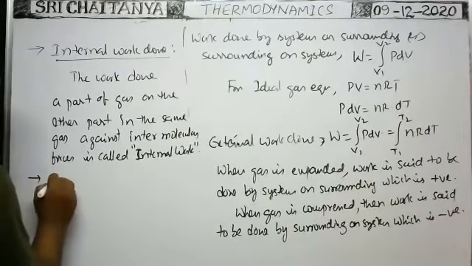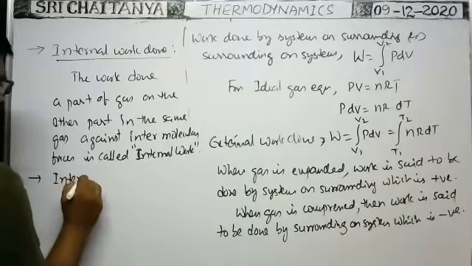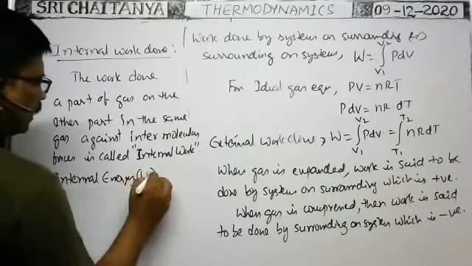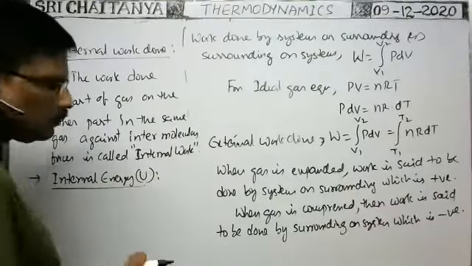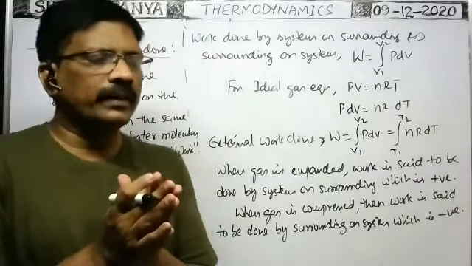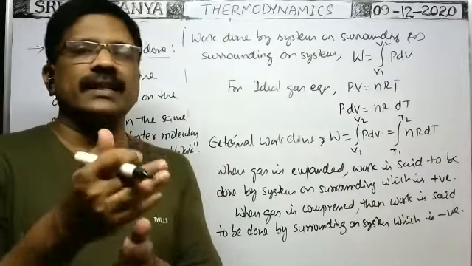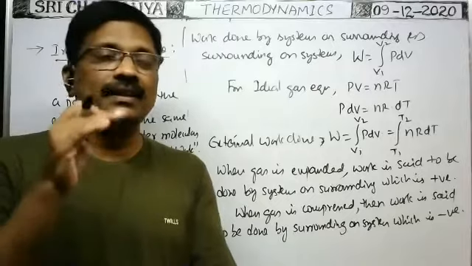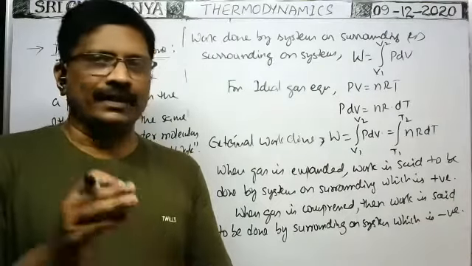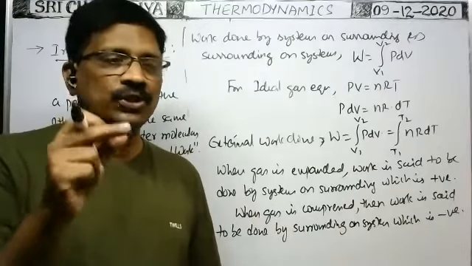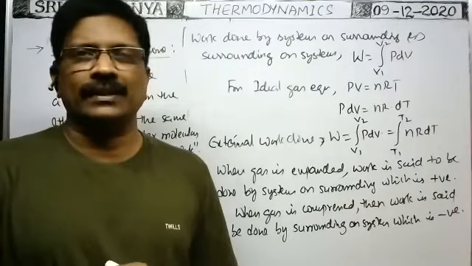Next, internal energy. That is represented with small u. The energy possessed by the gas atoms or molecules by virtue of their motion is called the internal kinetic energy.